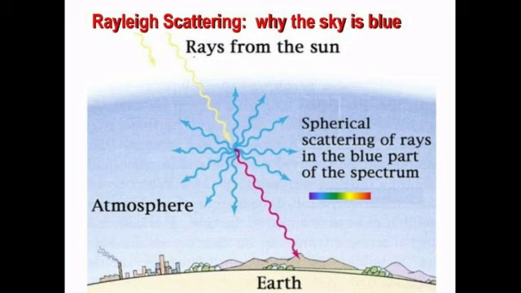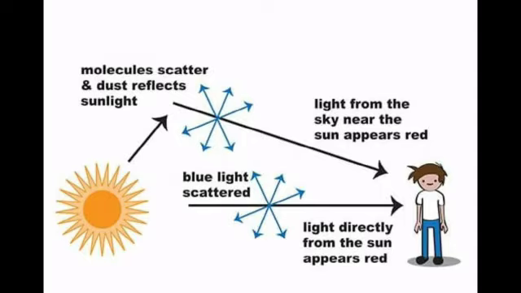Rayleigh's scattering law states that the amount of scattering of light is inversely proportional to the fourth power of its wavelength. Amount of scattering S is directly proportional to 1 by lambda power 4. According to this law, the shorter wavelength colors are scattered much more than the longer wavelength colors. When sunlight passes through the atmosphere, the blue color, shorter wavelength, is scattered to a greater extent than the red color, longer wavelength. This scattering causes the sky to appear blue.